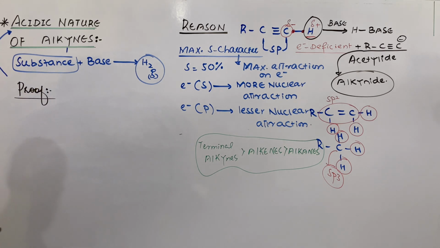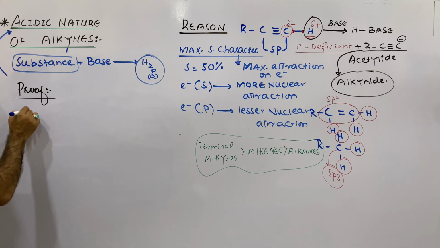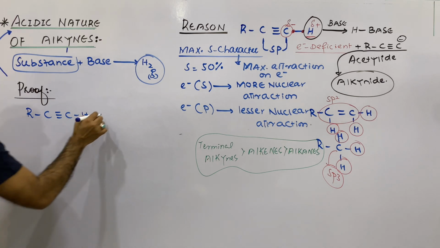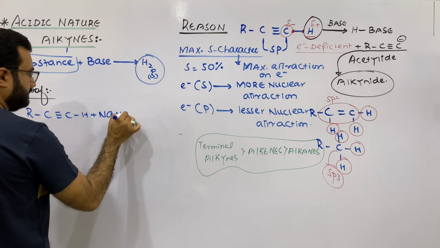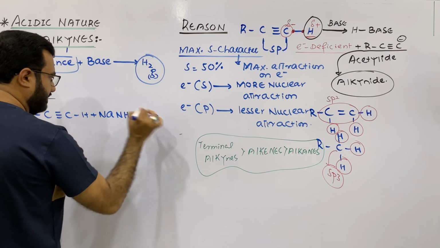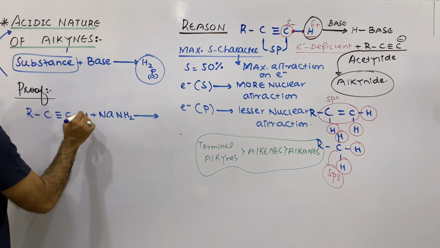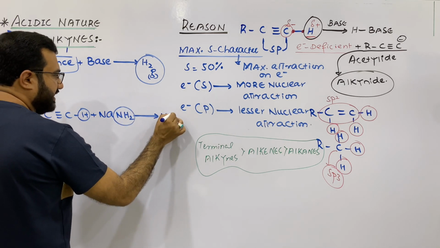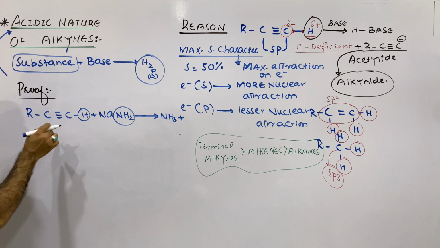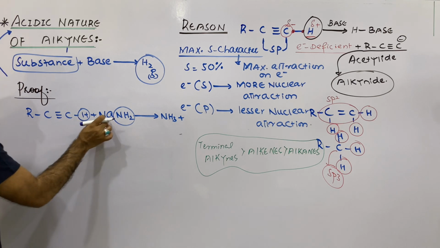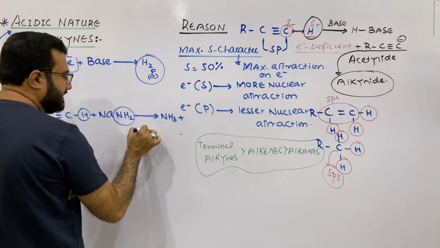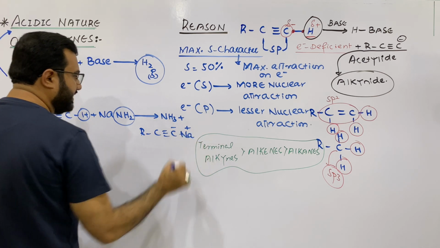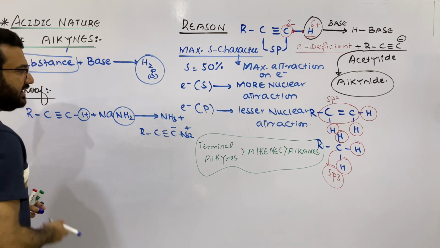My dear students, when a strong base like sodamide is made to react with the terminal alkynes, then this hydrogen, which is acidic hydrogen, is accepted by the base. It forms NH3, and this sodium will replace the hydrogen, and you will get R-C≡C-Na. This is negative, this is positive. It is an ionic compound, that is sodium alkanide.